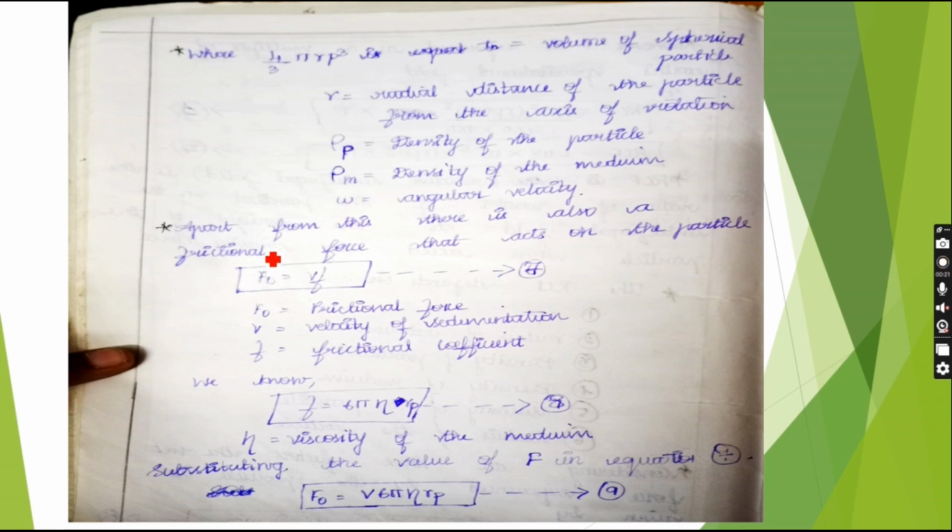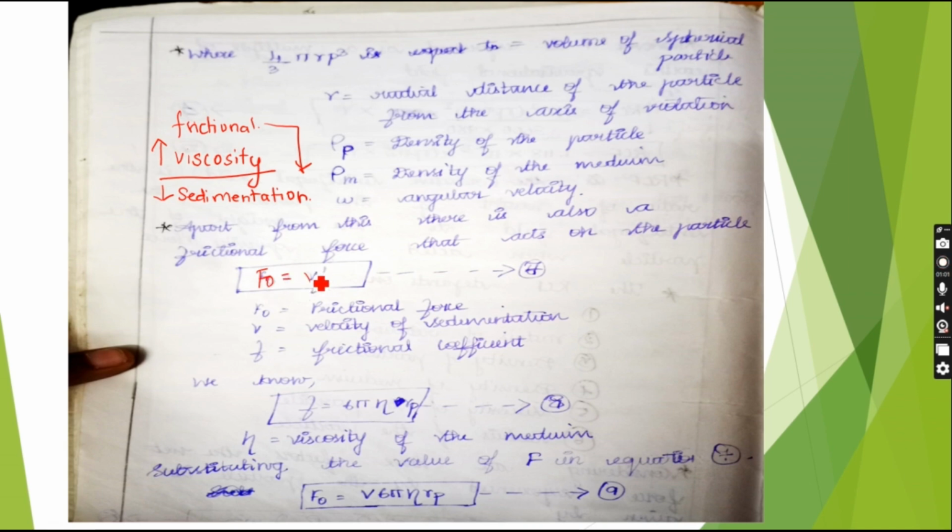Next, if the particle is in a medium which is viscous in nature, and the medium has increased viscosity, then the sedimentation is going to decrease. So viscosity is considered when there is a medium that is viscous in nature. This viscosity causes a frictional force. This frictional force causes the sedimentation to decrease. So this frictional force is